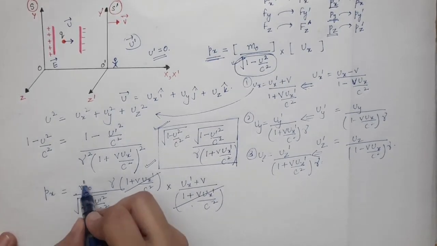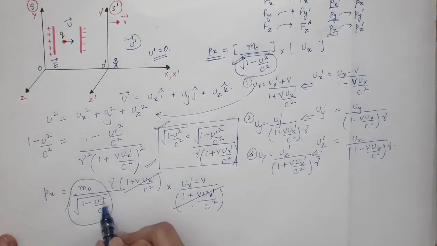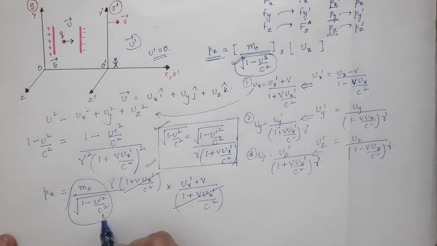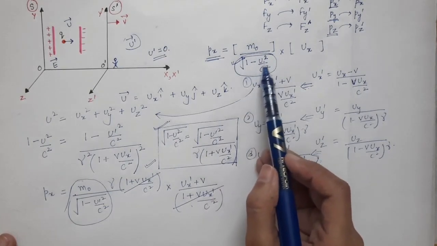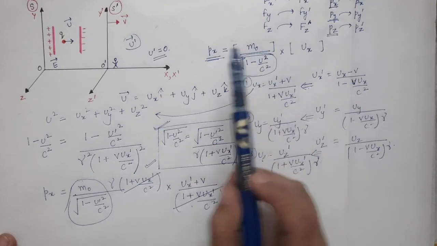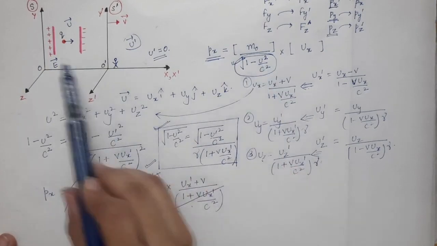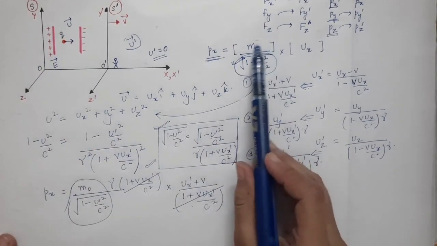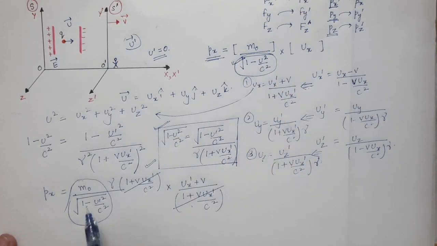Another thing you can see is that we have m0 divided by the under root of 1 minus u prime square by c square. We have seen that m0 divided by the under root of 1 minus u square by c square is the mass of the particle in s frame, because the particle has a velocity of u in s frame. Now what is m0 divided by the under root of 1 minus u prime square by c square?